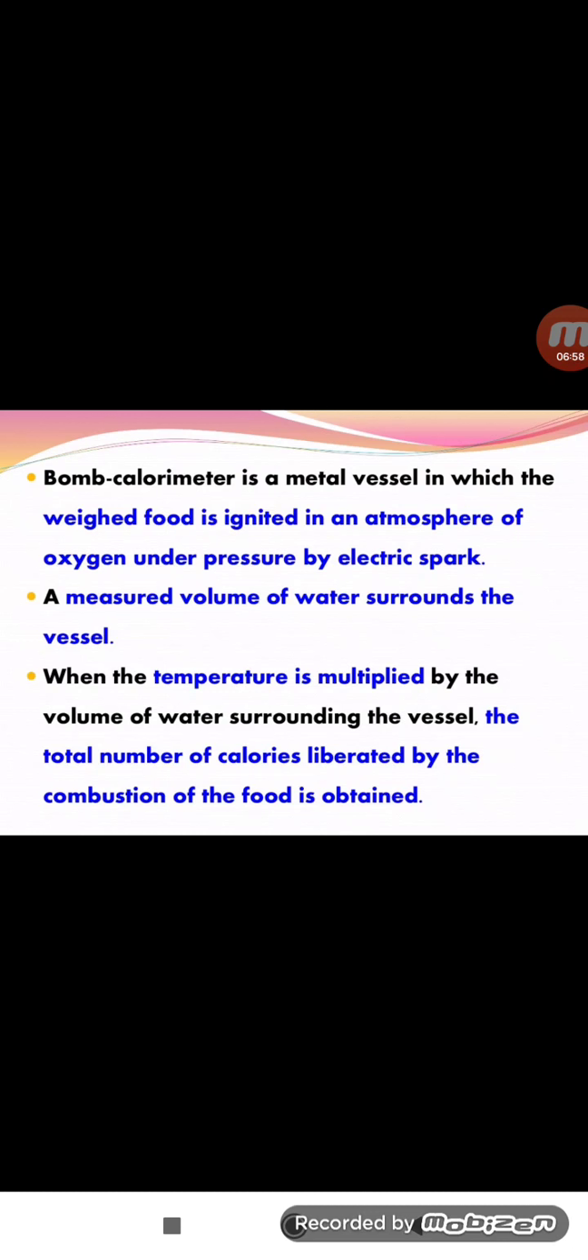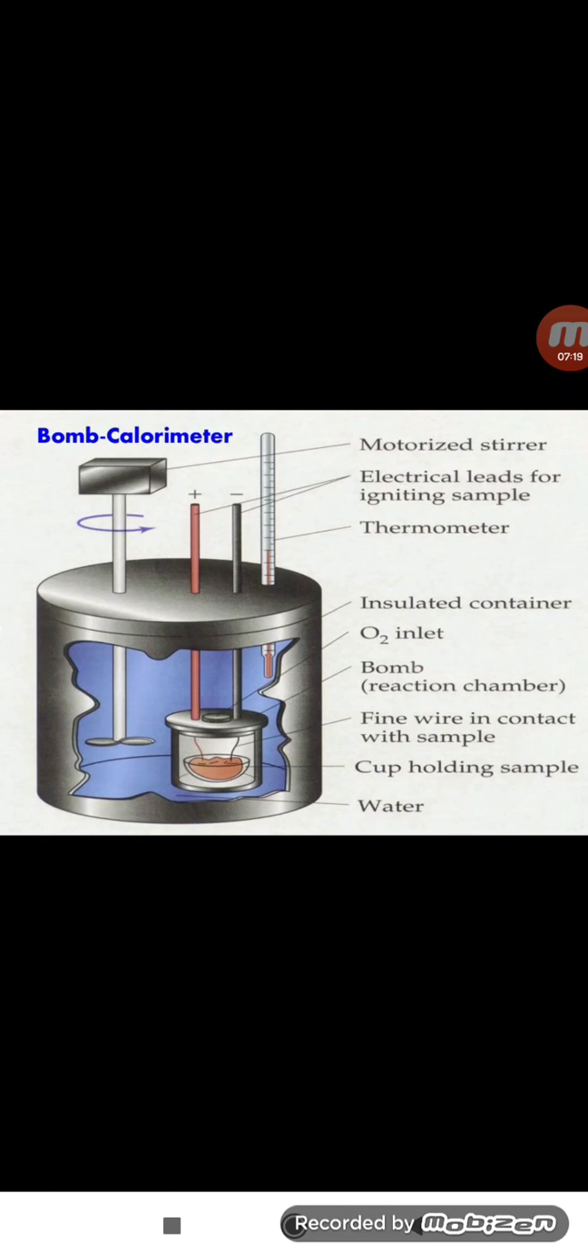At that moment it maintains the particular temperature, and the atmosphere, food material and oxygen are all provided as per procedure. The temperature increases, and the total number of calories liberated from the combustion of the food is obtained. Finally, we see how much energy is liberated for an increase of 1 degree Celsius. This is the bomb calorimetry apparatus.